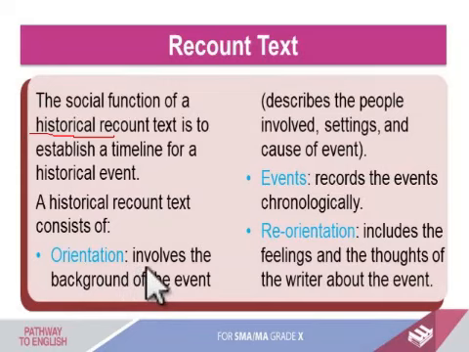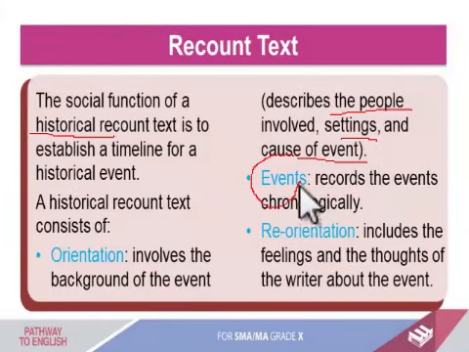So what is orientation? It involves the background of the event or describes the people involved, setting, and cause of the event. So you will describe the people in your story, and then the setting like place and time, and then the cause of the event, what happened in your story. Okay, next paragraph we will talk about events. So what is event? Event records the events chronologically. So you will tell some events that happen in your story.